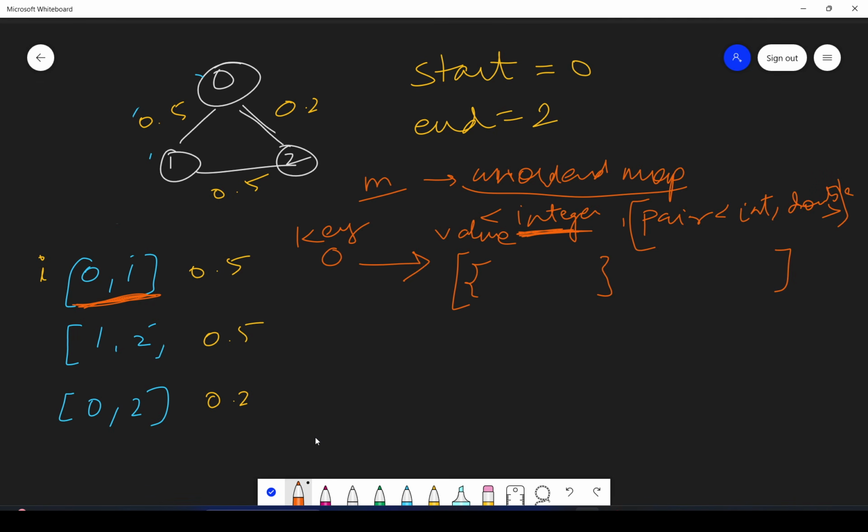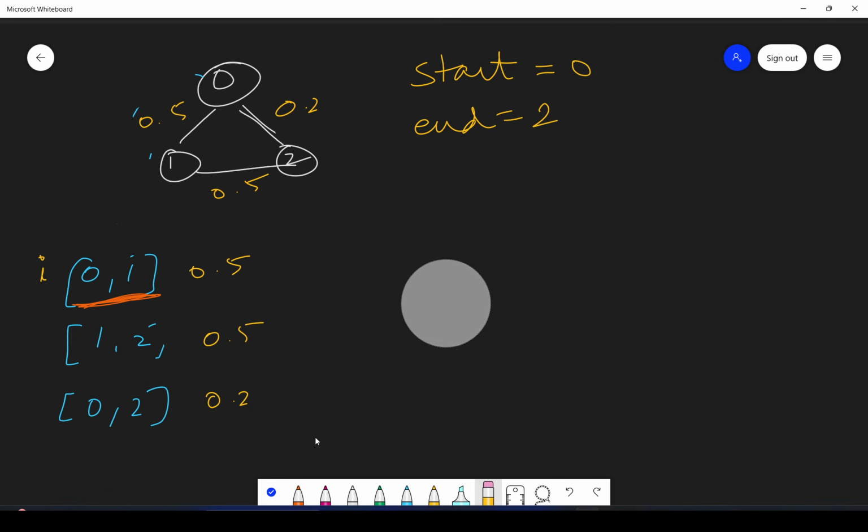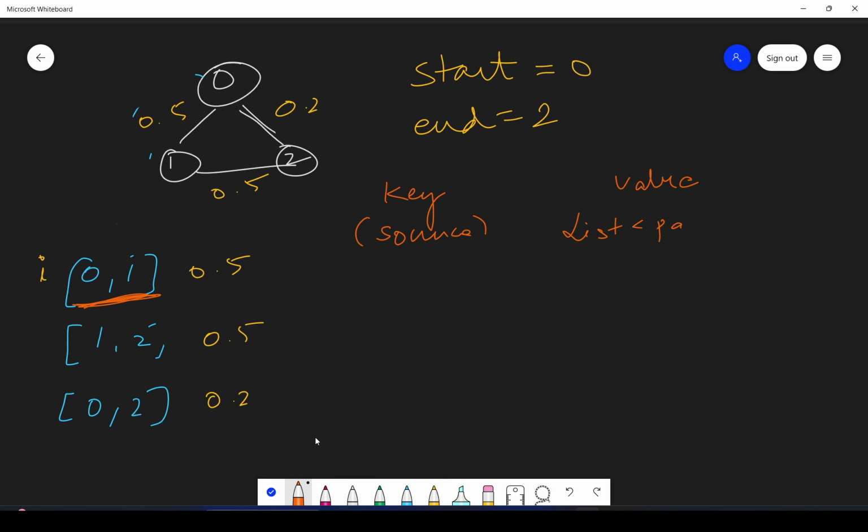Okay, so let me write it in a clean way. We will have a key and we will have a value. Key is the source vertex. Value will be a list of pairs. And in the pair, what data types will we have?